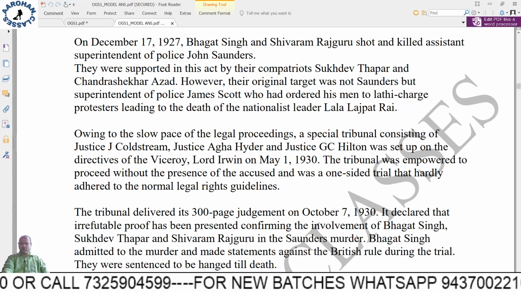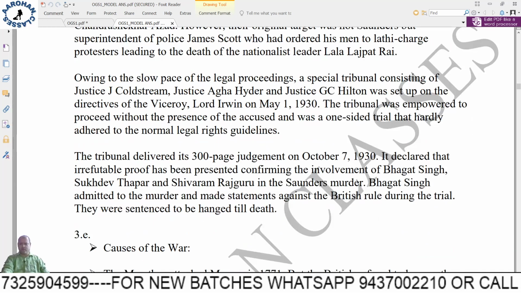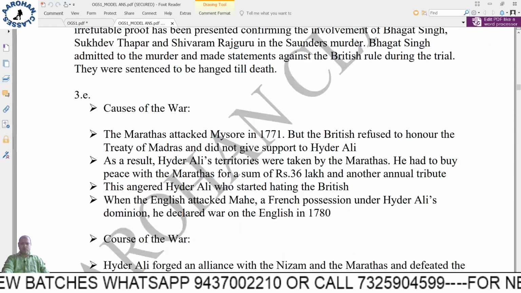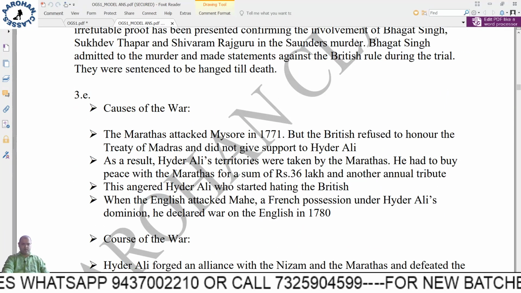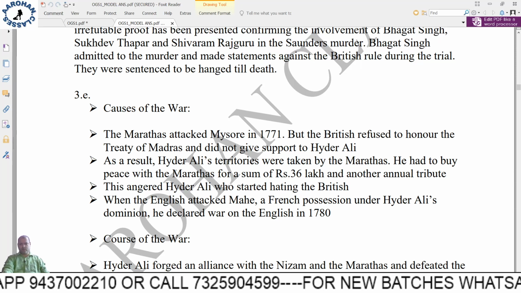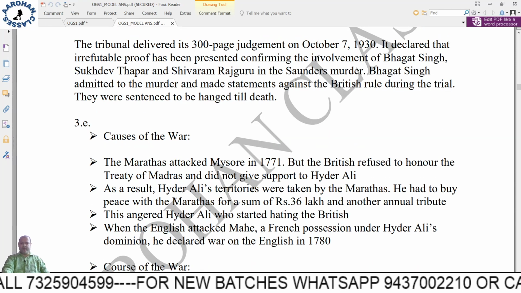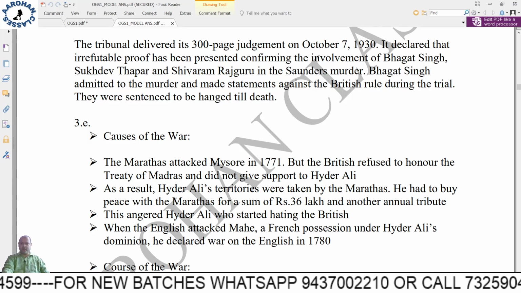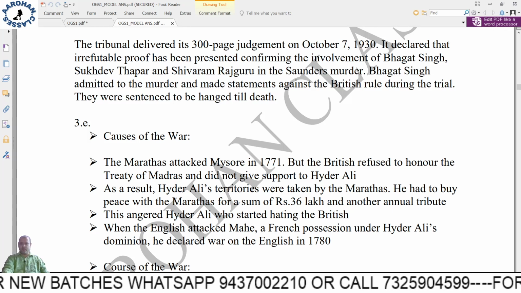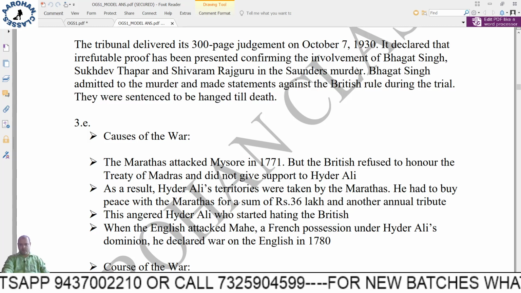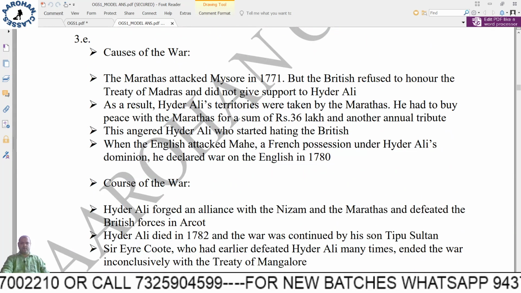It was James Scott, but the person who was given the role to identify him made a mistake. And so Saunders was finally killed, right? And Bhagat Singh, Sukhdev and Rajguru were sentenced to death in this particular case.